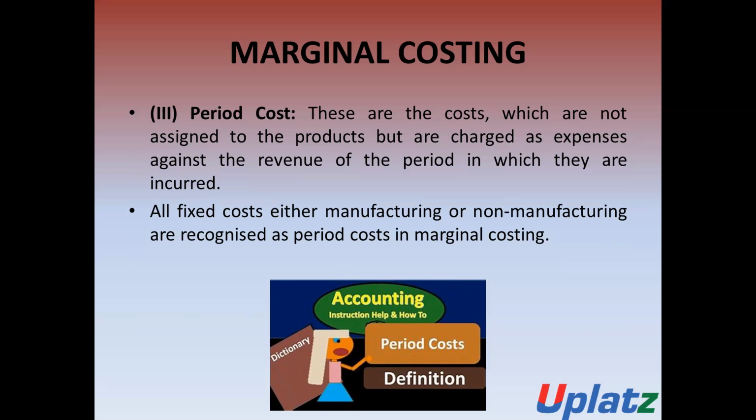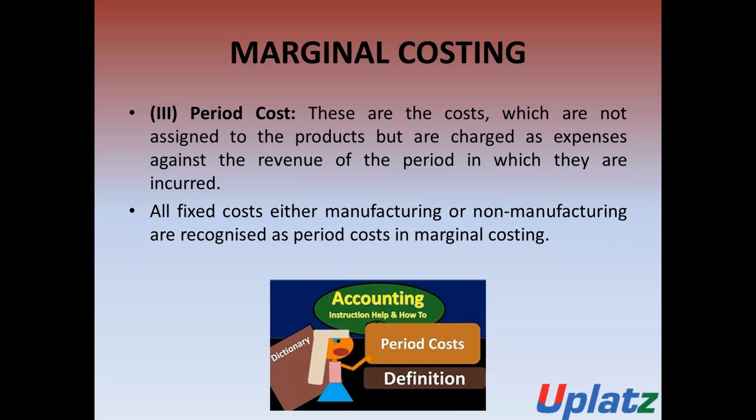The period costs are those costs which are incurred in a period or which are fixed in nature. These costs are not related to the production of any goods or services, but are charged as expenses against the revenue of the period in which they are incurred.